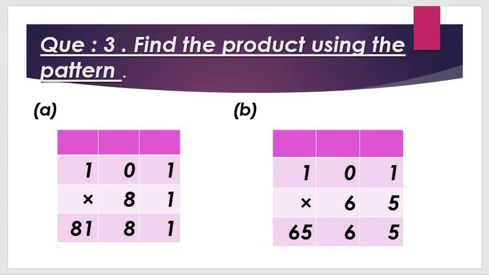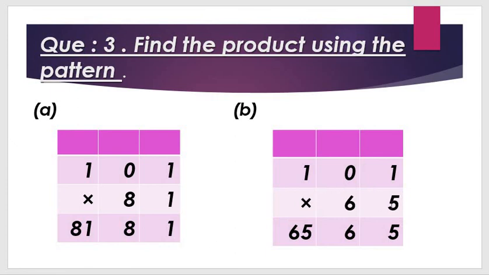Then again 1 1s are 1. Understood? And then 8 1s are 8. Okay, so the answer is what? What is this? 101 multiplied by 81. Understood, all students? So the answer is 8181.